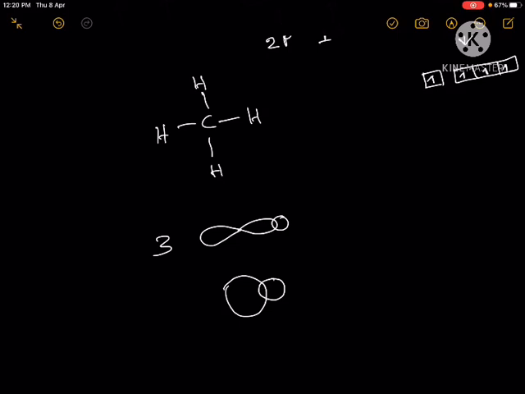So this explanation implies that the nature of all 4 bonds in methane will not be equal, right? Because 3 bonds are formed by the overlap of the 2p orbital on carbon and the 1s orbital on hydrogen, whereas the other bond is formed by the overlap of the 2s orbital of carbon with the 1s orbital of hydrogen. So the nature of the bonds will be different, but the experimental evidence is that all these bonds are equal in nature. The bond angle is equal, the bond distance is equal, and all these things are equal. So how can you explain this? Definitely something else is occurring here.